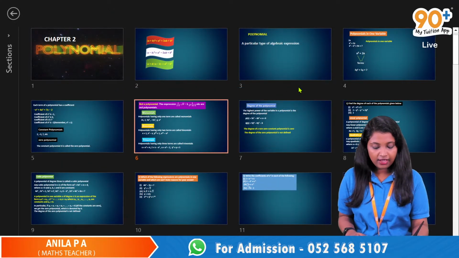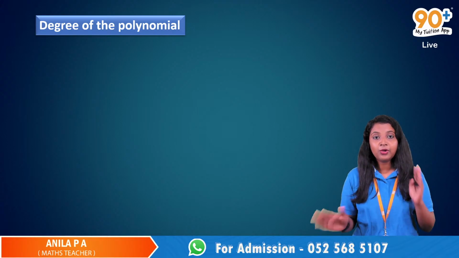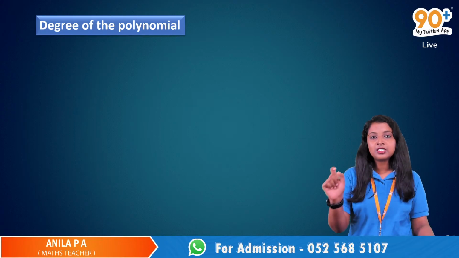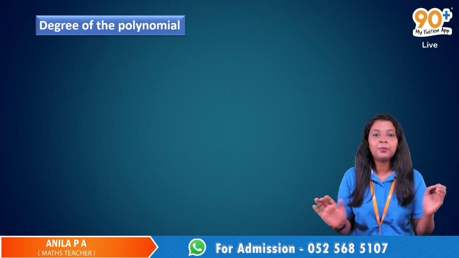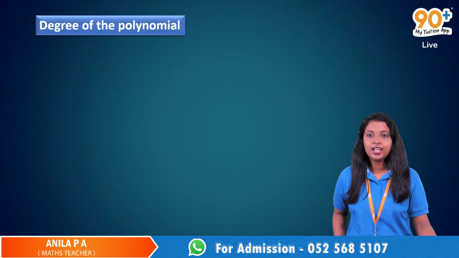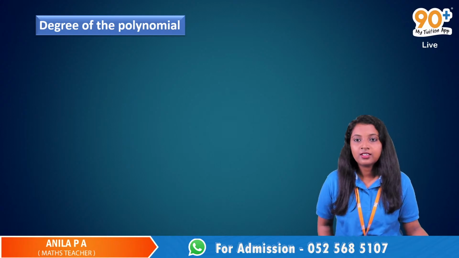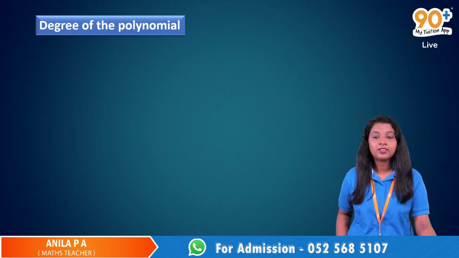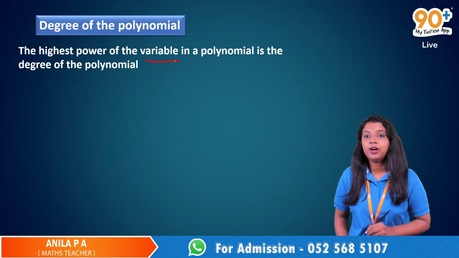Now we have the degree of a polynomial. How do we define the degree of a polynomial? If you are confident enough to answer this question, you can raise your hand. From the first class onwards, I was stressing on a word, underlining a word. Please don't miss that word and tell me the definition of degree. Okay, Shikhalaya. Ma'am, the degree of a polynomial is the highest power of a variable in a polynomial. Yes, very good. Highest power of the variable in a polynomial.